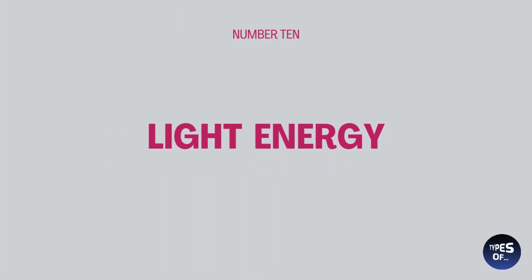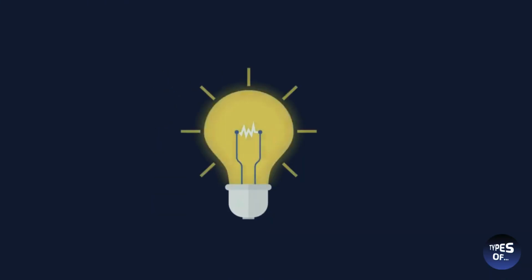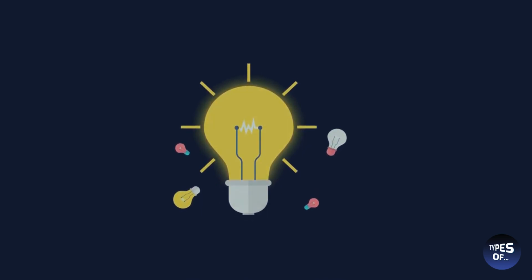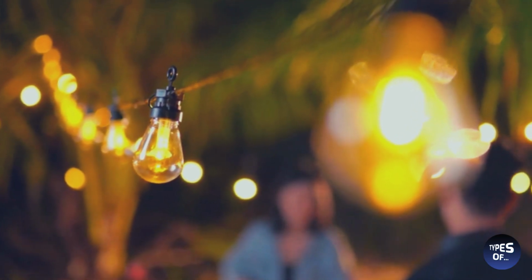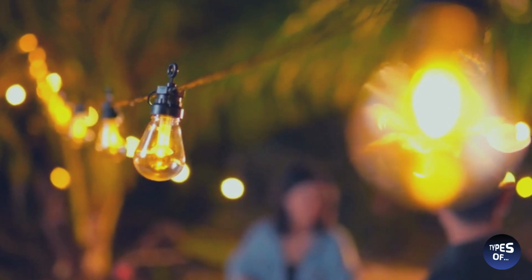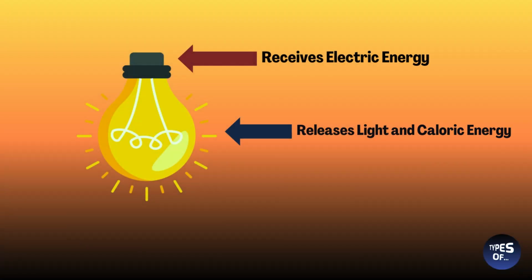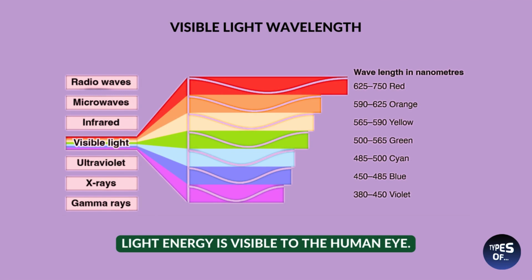Number 10. Light energy. Light energy is a form of electromagnetic radiation that is visible to the human eye. It is produced by the vibration of electrically charged particles, such as electrons, and travels in waves at a very high speed. Light energy is essential for vision and allows us to see colors, shapes, and objects in our environment. It also plays a crucial role in photosynthesis, the process by which plants convert light energy into chemical energy to produce food. Light energy is used in various applications, including lighting, photography, telecommunications, and solar power generation.